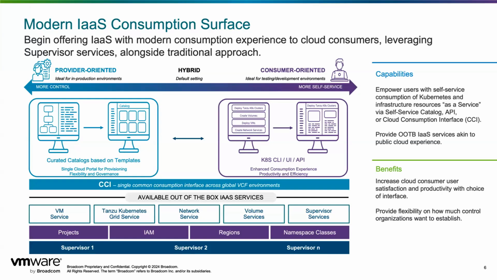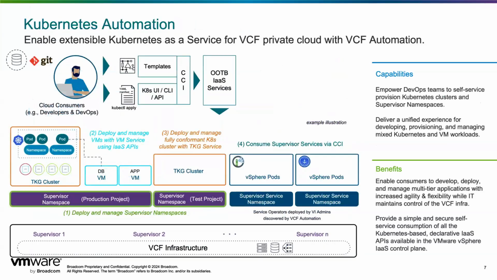Regardless of whether you want to use the CLIs, UI, API, or Git operations with the Kubernetes ecosystem, this is where we're going to use our IaaS consumption interface. You see CCI there, which is the cloud consumption interface. Essentially, that's going to help customers embed and use all these technologies, and they will still be able to spin up and consume the resources in the Kubernetes form factor as well. Got it. Yeah.